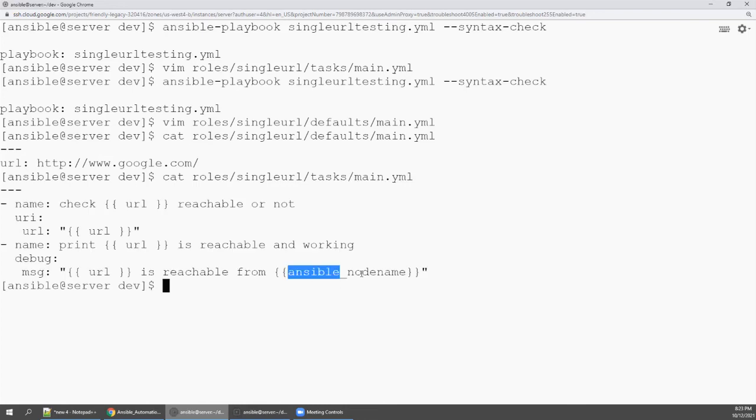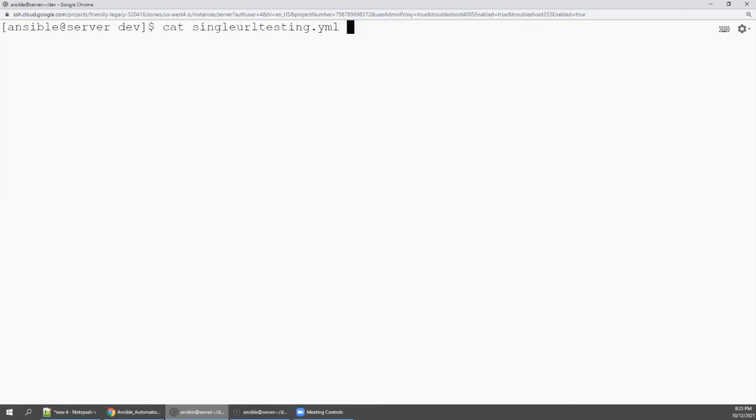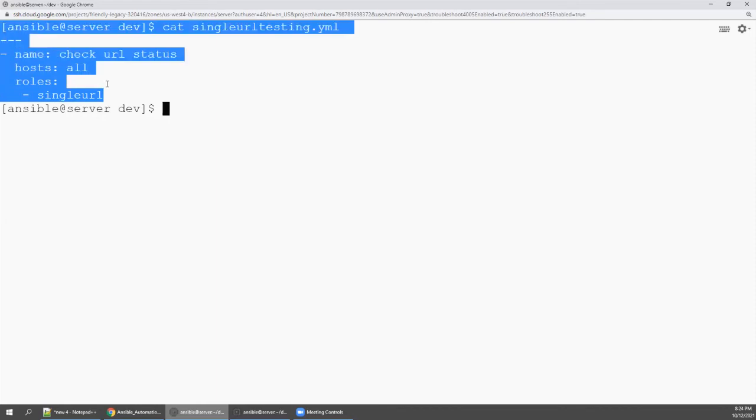So from Ansible underscore node name, the dynamic facts and URL we declared in defaults main.yaml. Now what we created is the single URL playbook. So basically, hyphen, then what is the host, all, and role. We are just calling the role, right?